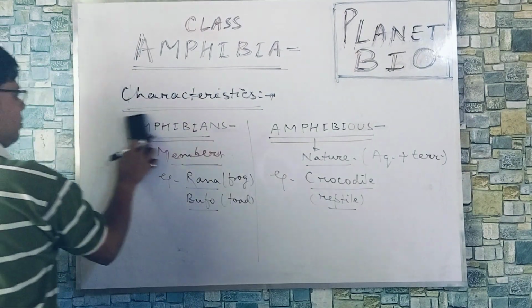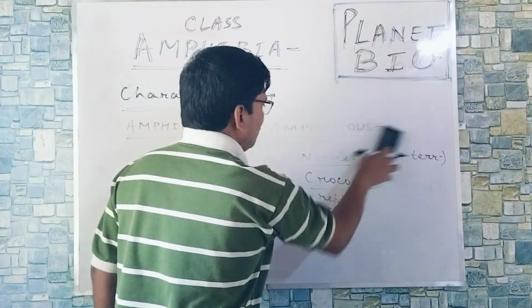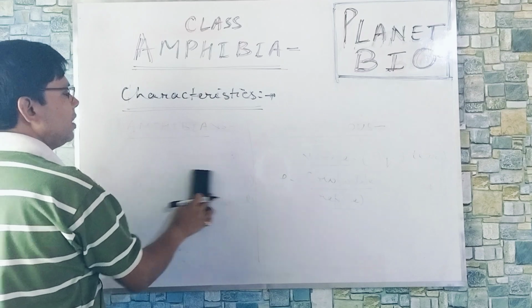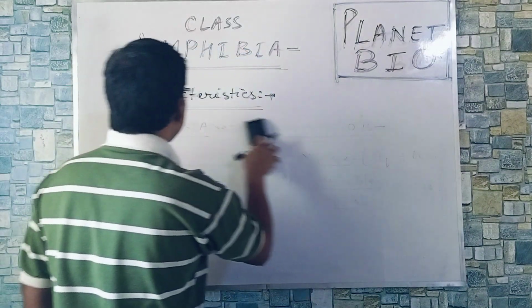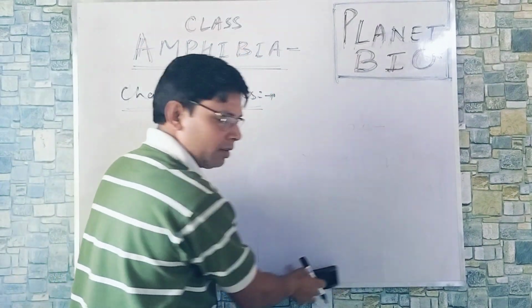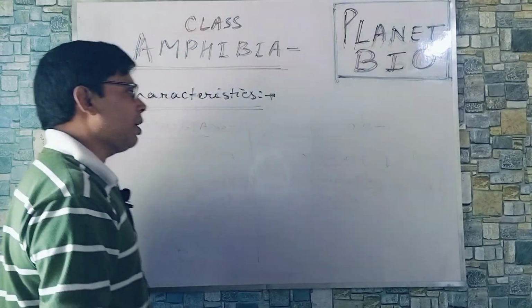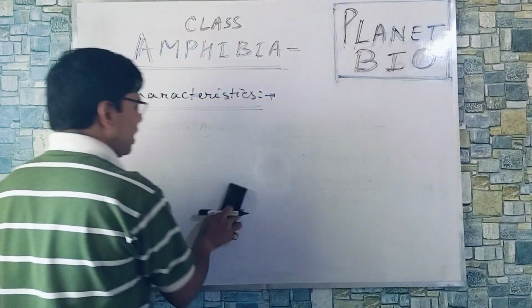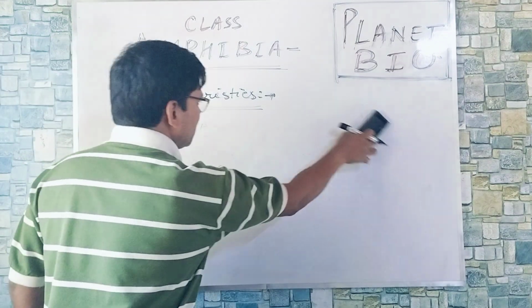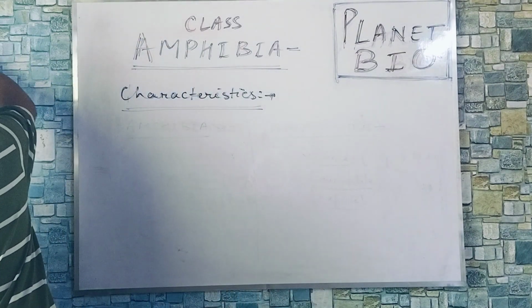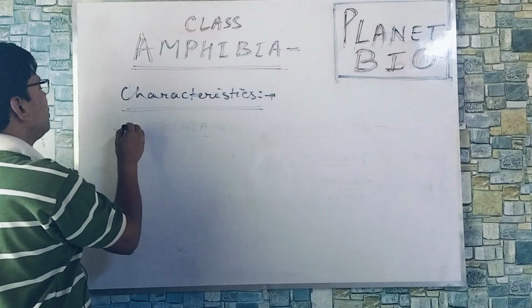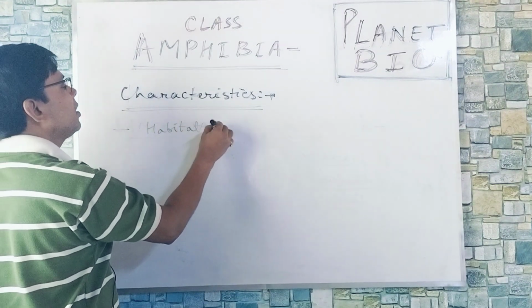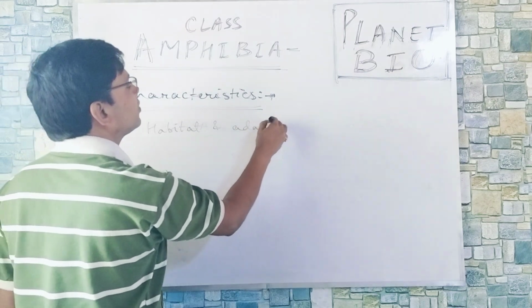Now, so far as habitat and adaptation is concerned, habitat means the dwelling place, the area, the place where animals live and perform all life activities. Another one, adaptation. Adaptation is a part of that. So, habitat and adaptation.